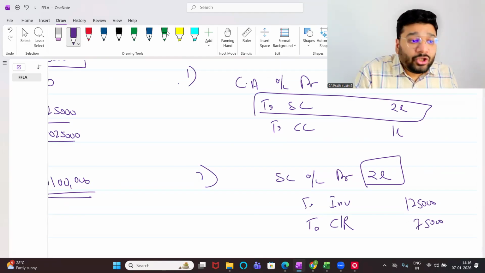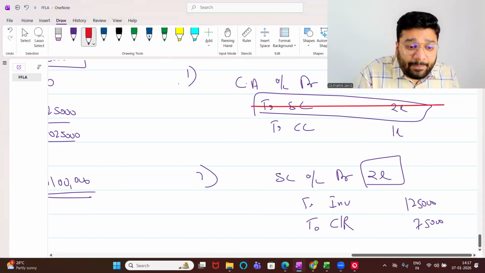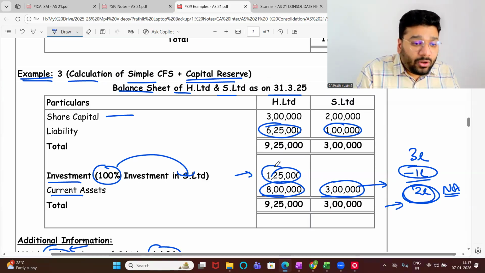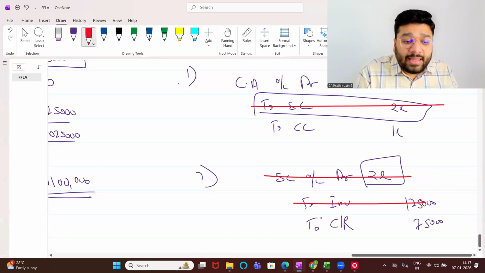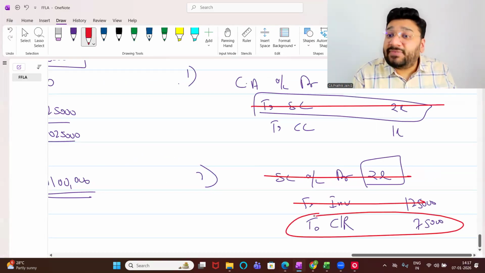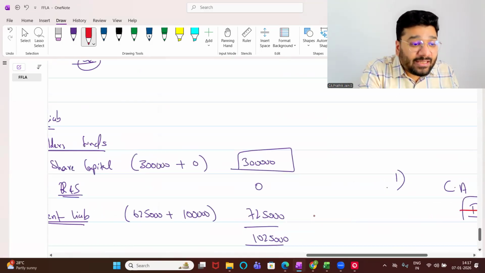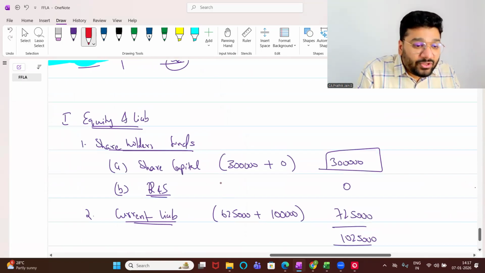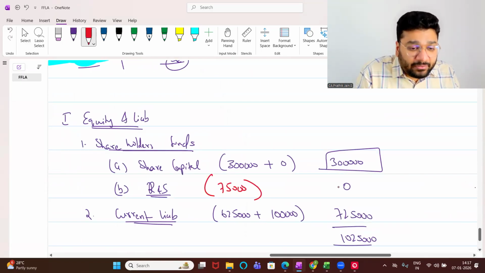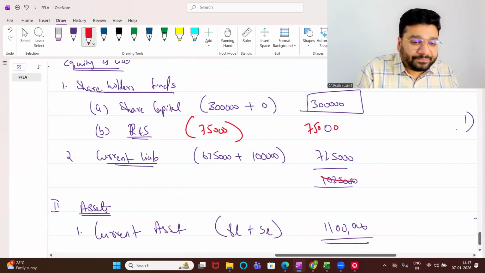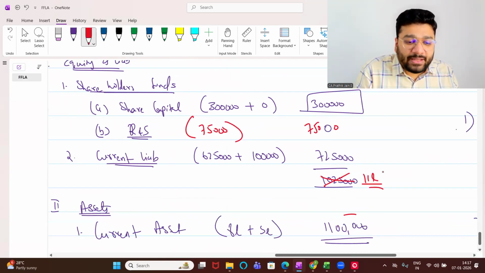Got it? So share capital knocked off. Investment in the holding company is being knocked off. Got it? And capital reserve is newly created. Capital reserve, where does it go in the balance sheet? In reserves and surplus. So 75,000 will come directly here. Then it is not zero. Now tell me the revised total. 11 lakh. Matching, not matching.